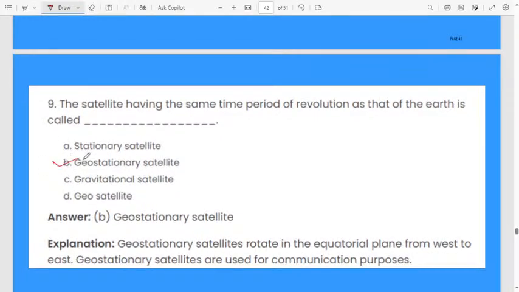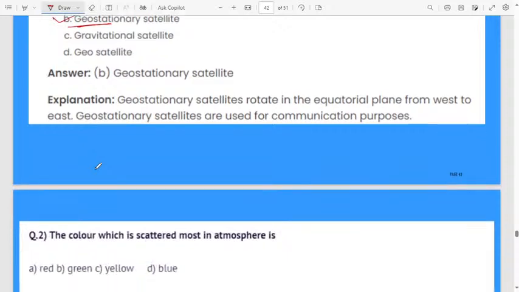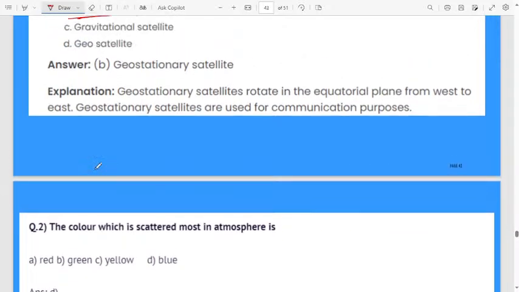Geostationary, geo means earth. If you want to get more information about the earth, normally the scientists will send a satellite. That satellite's time period of revolution will be exactly the same as the earth's period of revolution. Then only we can monitor the satellite.